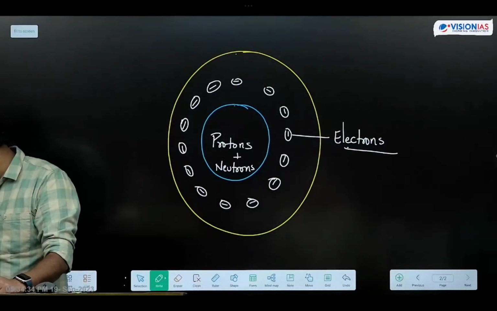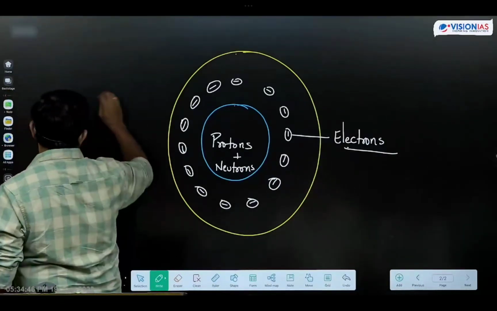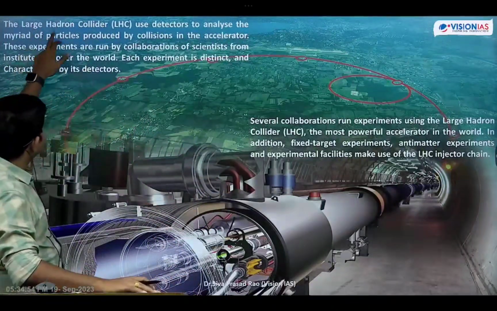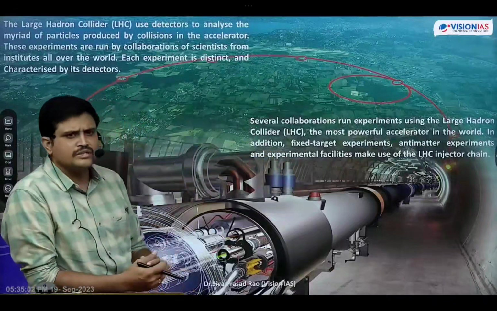Have you heard about this LHC experiment? What is this? LHC means Large Hadron Collider. This is a laboratory in the European Union, and what they have done in the laboratory is regarding these Higgs bosons. So this is the LHC. What does LHC mean? Large Hadron Collider. Now, this LHC is a 27-kilometer-long tunnel.